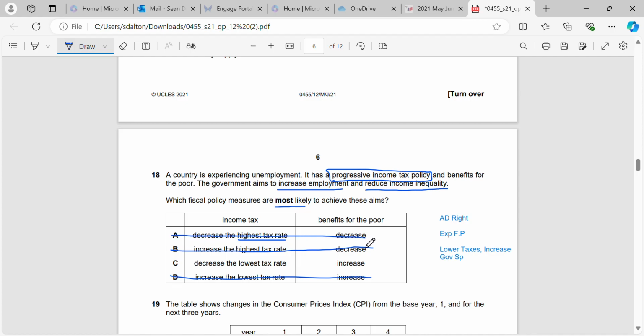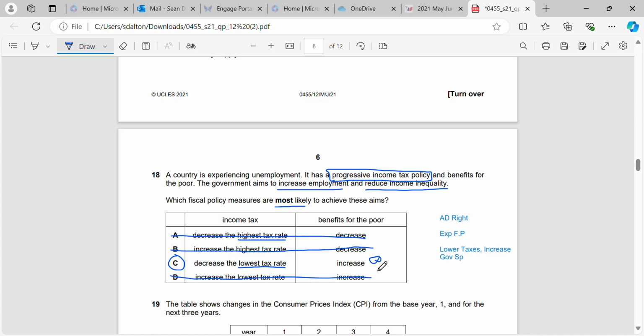What we should do is we should decrease the lowest rate of tax. So we should give people who are earning the least amount of money more money in their pockets, and then we can increase the benefits for the poor. So that would be government spending, remember.